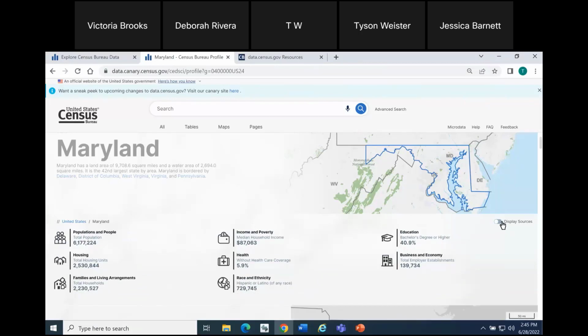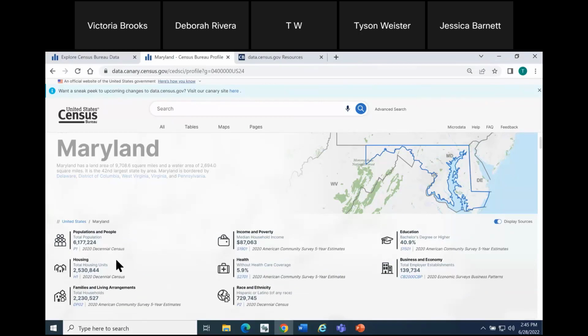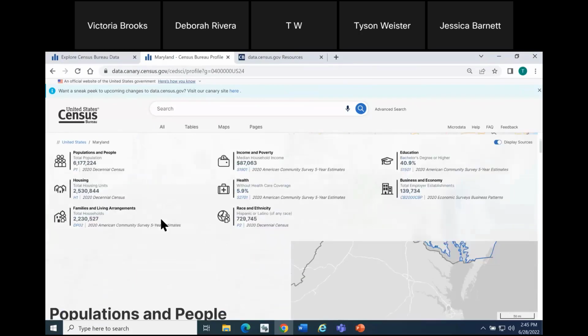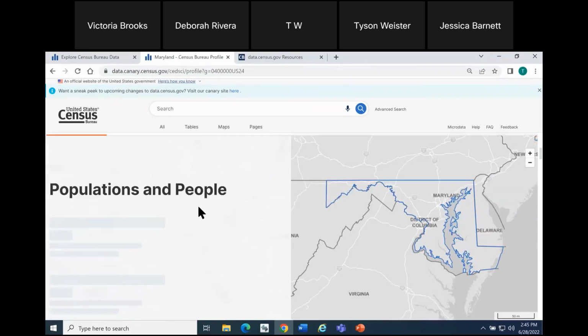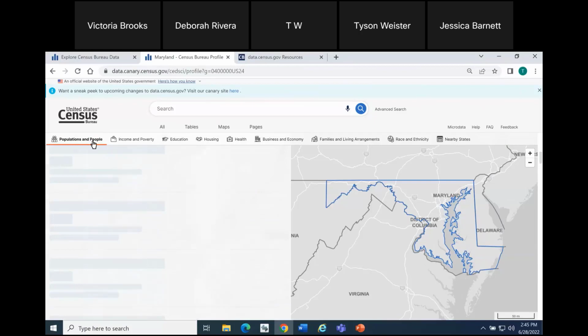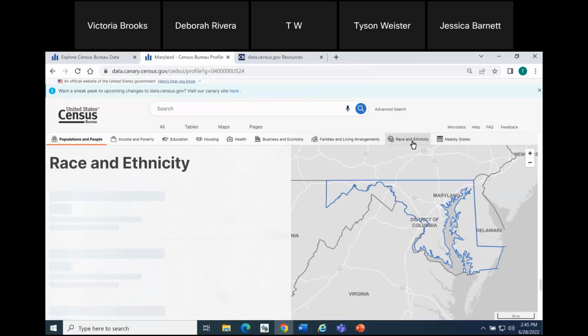Typically, you'll want the source statements displayed, so we do provide them by default and include clickable links to the source tables. Once you scroll down further, notice that you'll start getting to different sections of the profile. Again, these are also being pulled in real time, and these are clickable links. So they're now accessible horizontally at the top rather than clickable links on the left-hand side of your screen. Here I'm clicking race and ethnicity to jump us to that section.